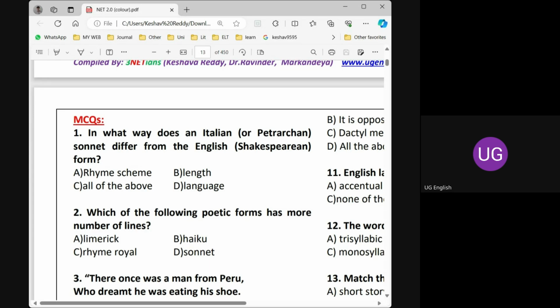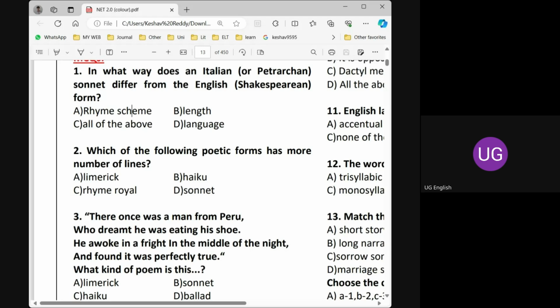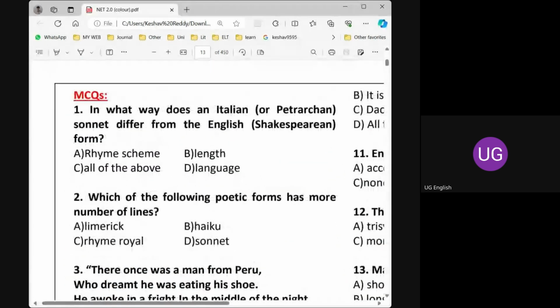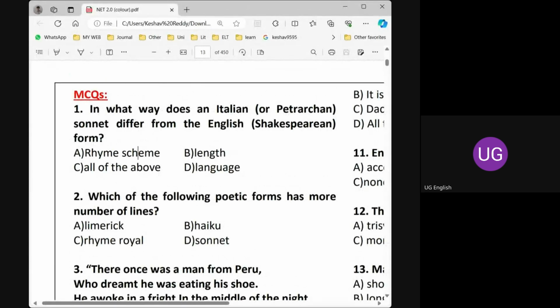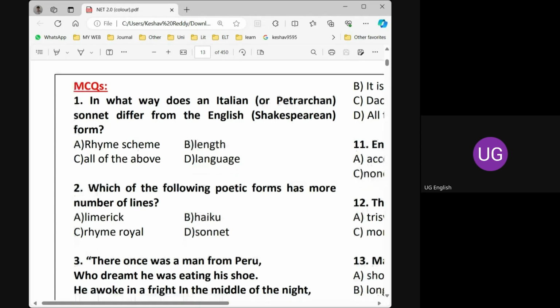Is there any difference in the length? No difference, because both the Petrarchan sonnet and the Shakespearean sonnet have 14 lines. Is there a difference in the language? No. The same language is used. So all the above is not possible. The answer is that the only difference is in the rhyme scheme. In this way, you need to analyze the questions and answer in the examination. Next question: which of the following poetic forms has more lines in the given options? So don't go for the other options. Limerick. How many lines are there in a limerick?